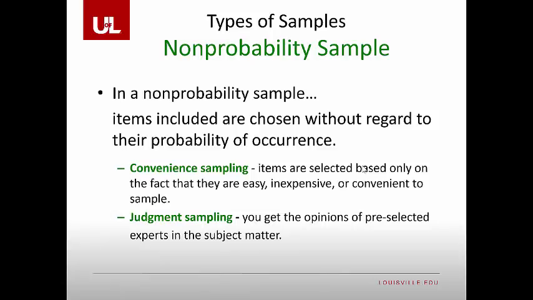Judgment sampling is much worse. In judgment sampling, you decide who stays in your group and who leaves your group. This could very much bias your results. In other words, you get to voice an opinion of who is an actual expert in your group in those subject matters. These are not very good to use.